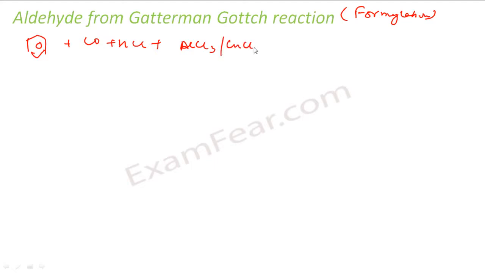The next reaction is to prepare aldehyde from Gutermann-Koch reaction. The reaction is also called formylation. I'll explain you why. So here what we do is you take a benzene and you have carbon monoxide, you have HCl, and then you take AlCl3, right? In presence of CuCl or anything. What you get is benzaldehyde.